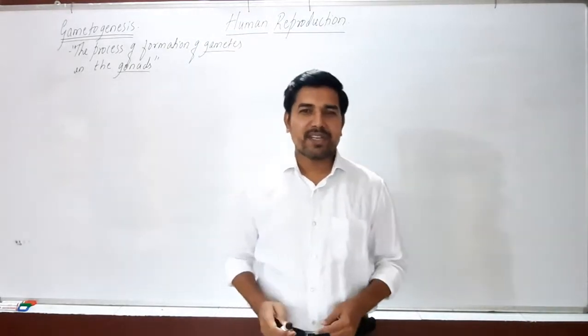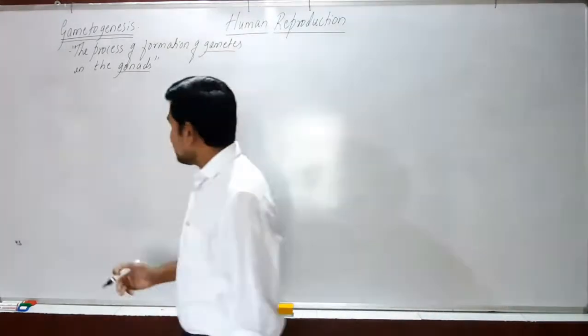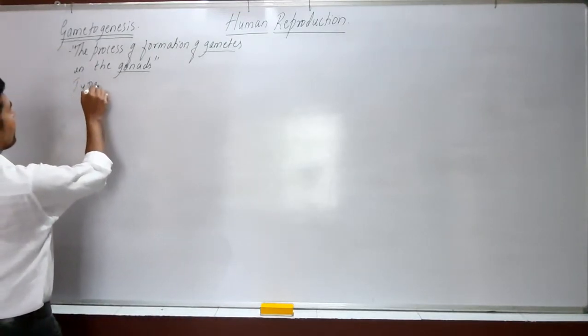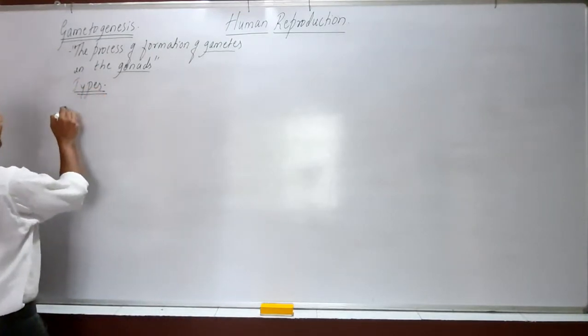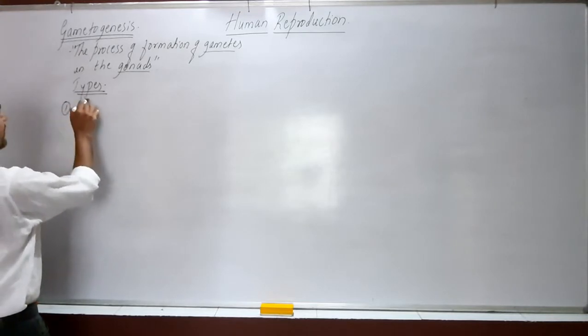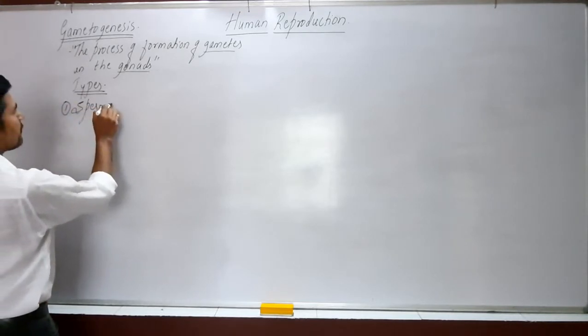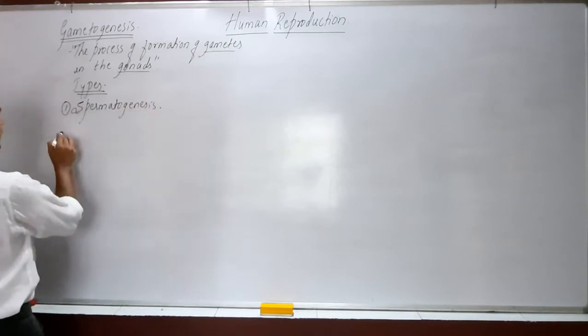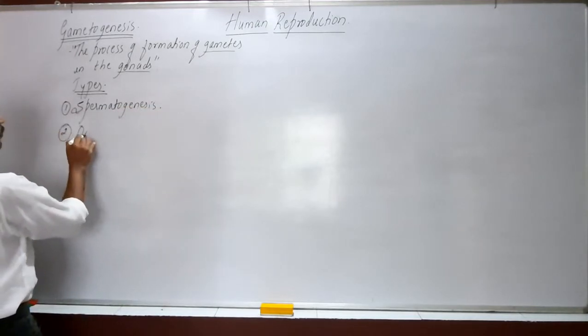Now in the gametogenesis there are two types. So let's look at the types of gametogenesis. The first type is a spermatogenesis. And the second type is oogenesis.